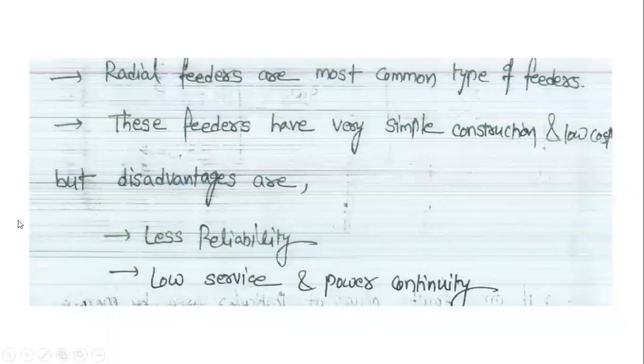This is the radial type of feeder. Radial feeders are the most common type of feeders. These feeders are very simple in construction and low in cost. These are the major advantages of radial feeders, and the disadvantages are less reliability and low service and power continuity.